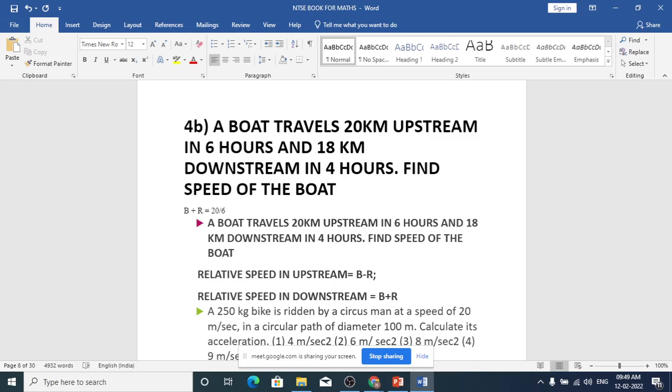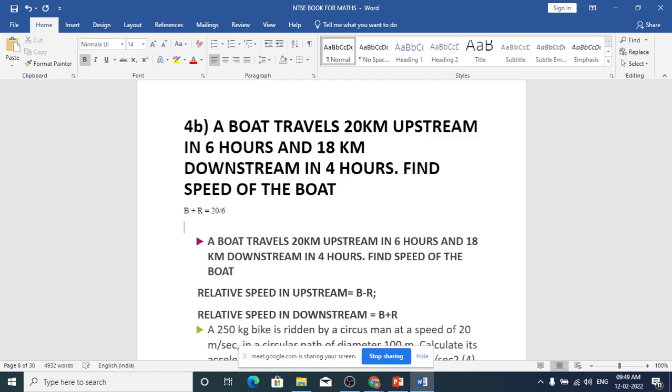So 20 by 6 will be B minus R. Sorry, I said plus earlier, but upstream means B minus R, because the boat is going against the river. And the second one is downstream, that is plus. Similarly, B plus R is equal to 18 divided by 4.